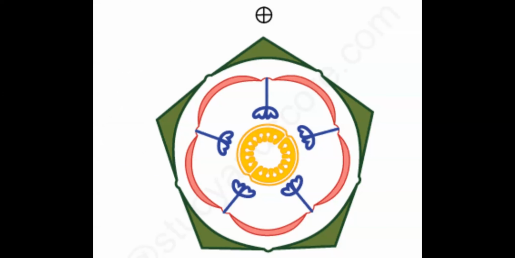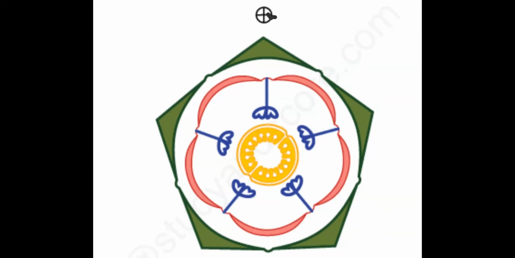Okay, flower: bisexual, actinomorphic and ebracteate, because over here, opposite to this mother axis, this type of structure that we call bract is absent. So we call it an ebracteate flower.